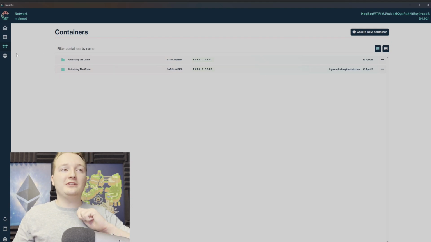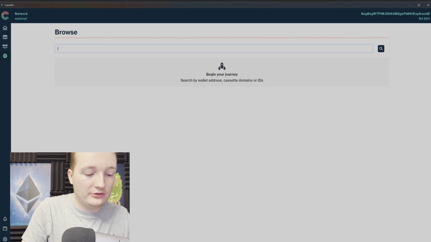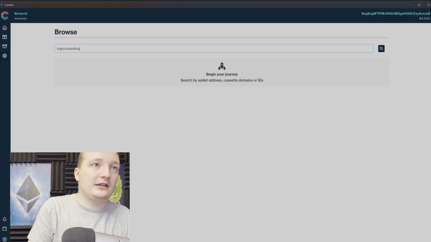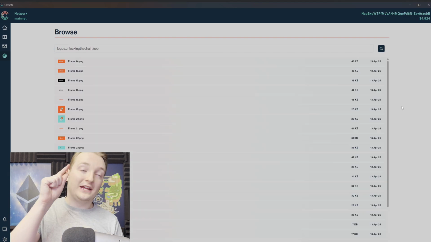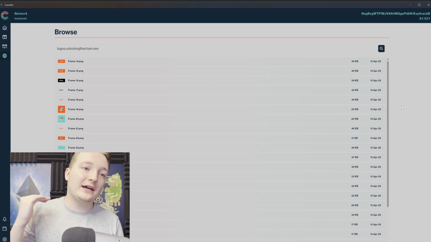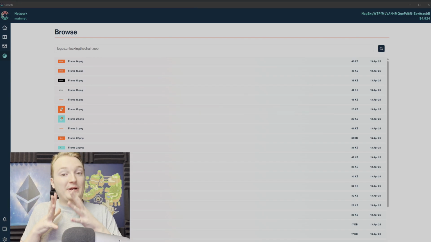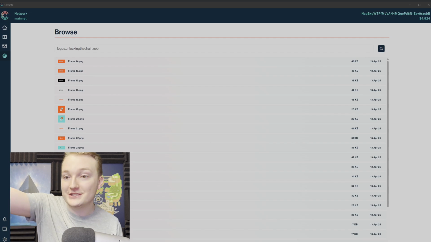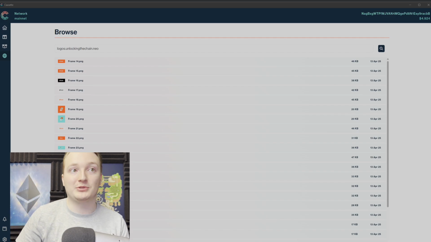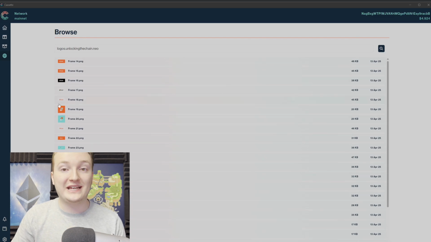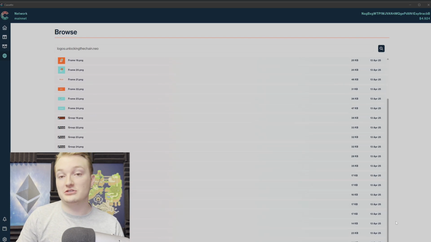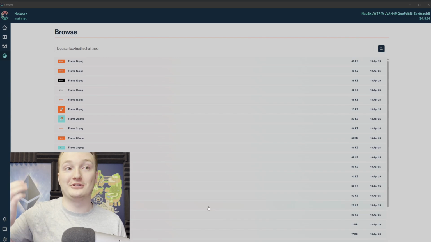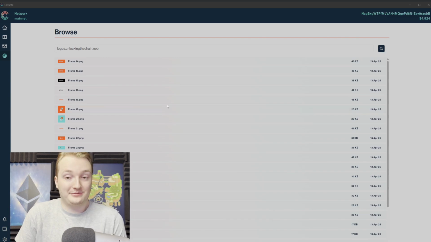That means if we head to the decentralized browser now and I go to logos.unlockingthechain.neo, we go ahead to that address and you can now see all of my images in that container. So yes, right now, if you download the Cassette app and you go to the decentralized browser and enter logos.unlockingthechain.neo, you will be able to see all of these files that I have just uploaded to the application, and because it's read access, you'll be able to download them if you need to use them for whatever reason. But these are basically all the potential Unlocking the Chain logos that I own. Pretty sweet if you ask me.